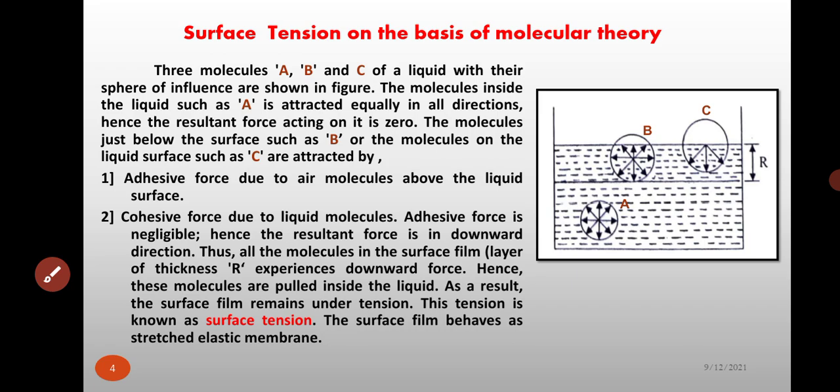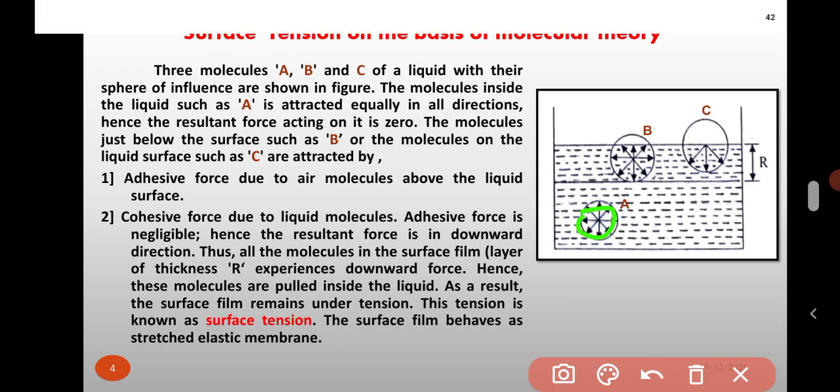Next topic is surface tension on the basis of molecular theory. Consider a liquid container having three molecules, molecule A, molecule B and molecule C, with their spheres of influence shown in the figure.